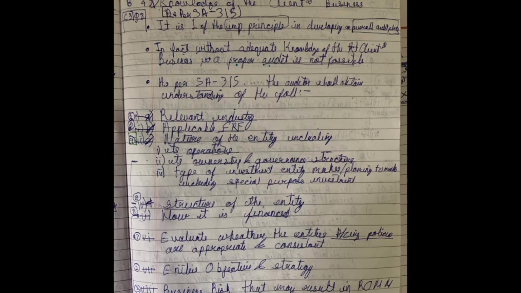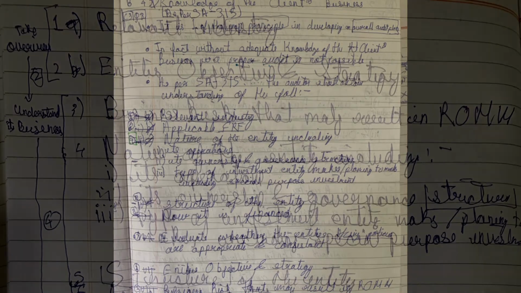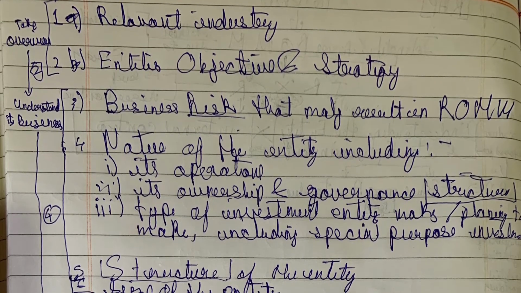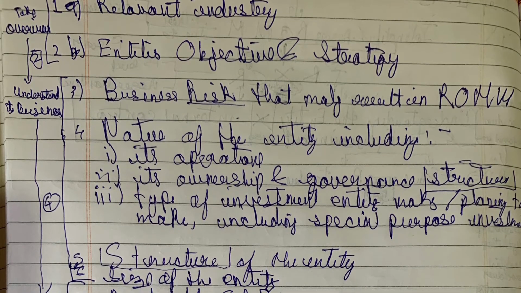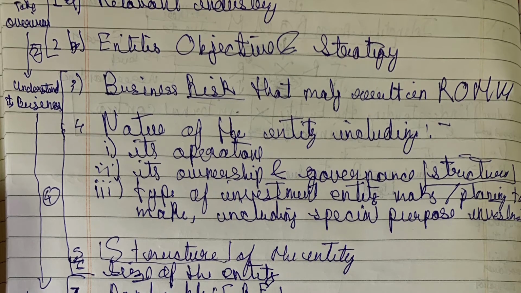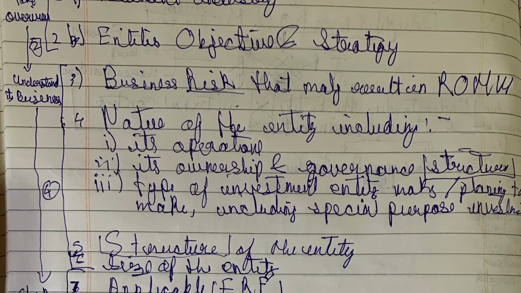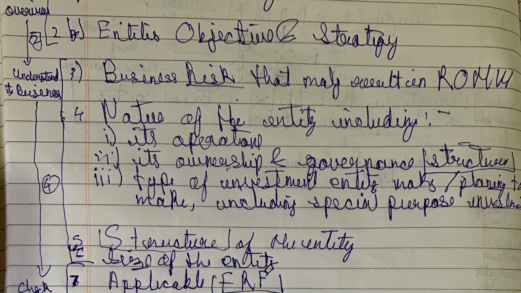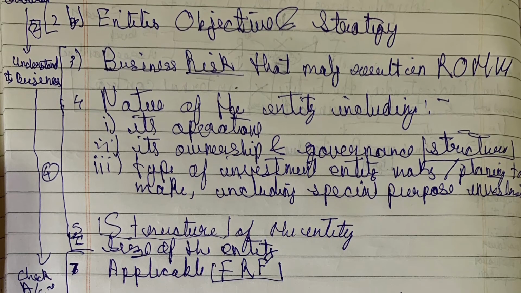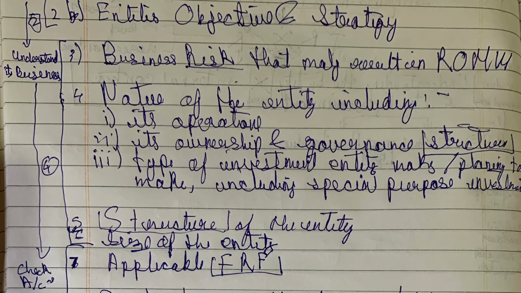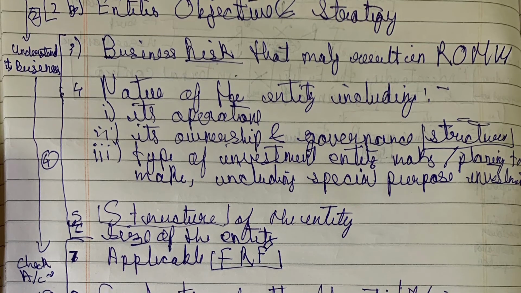As per SA 315, that is identifying and assessing risk of material misstatement, the auditor should obtain understanding of the following things. So to obtain knowledge of the client's business, we should understand the relevant industry and the entity's objective and strategy. First we should take an overview of the client. We should understand the relevant industry and the entity and its objective and strategy.